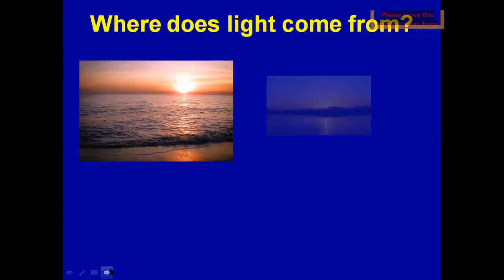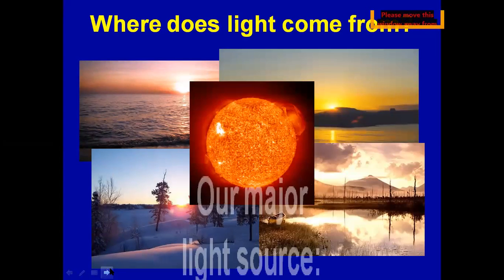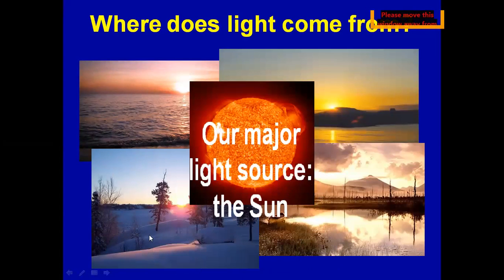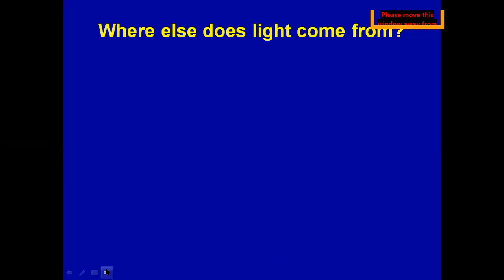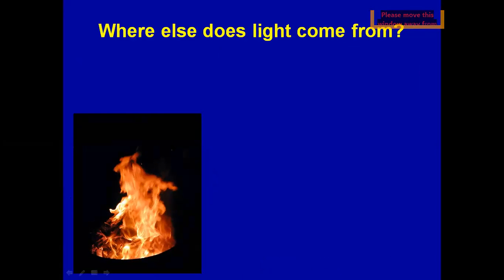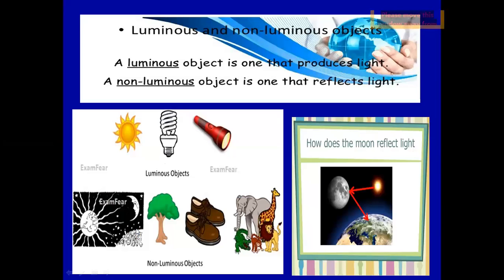So where does light come from? We know that there are sources of light. The major source of light is the sun. Apart from the sun, from where else does light come? Bulbs, candles, fire, right? These are all other sources of light except the sun.